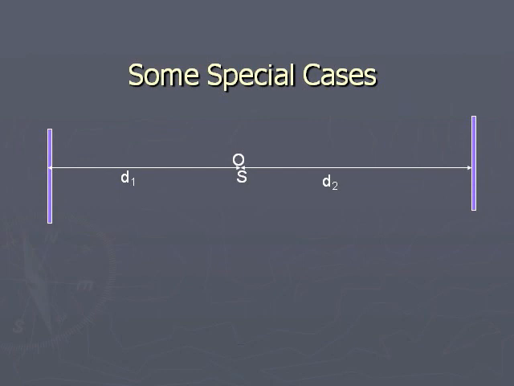Then the time of receiving the echo from the left reflecting surface is T1 is equal to 2d1 by V. The time of receiving the echo from the right reflecting surface, T2, is equal to 2d2 by V. So from this we can calculate the total time taken and the time interval with which they are